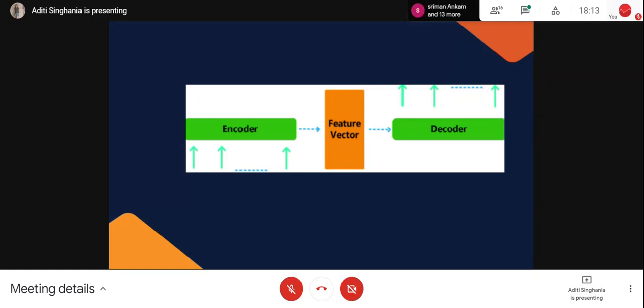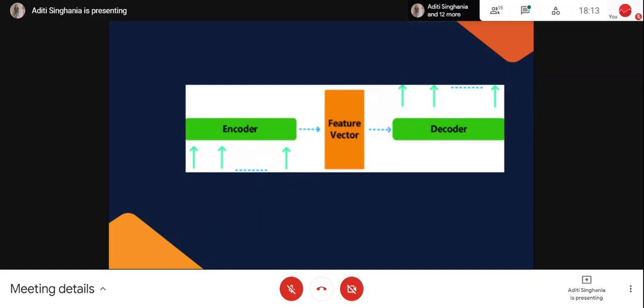But usually it's not like that. Usually it may happen that a sentence has a length of five in English, and when you're translating, it's a length of four. That is why we are using two separate LSTM structures. One is the encoder, another one is the decoder.